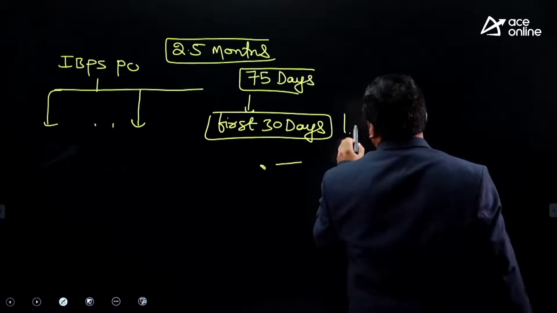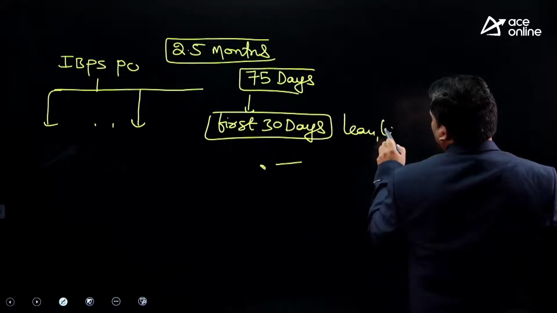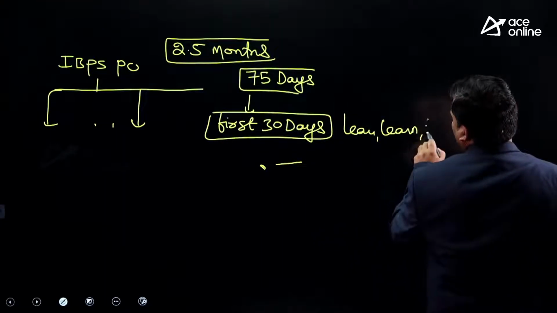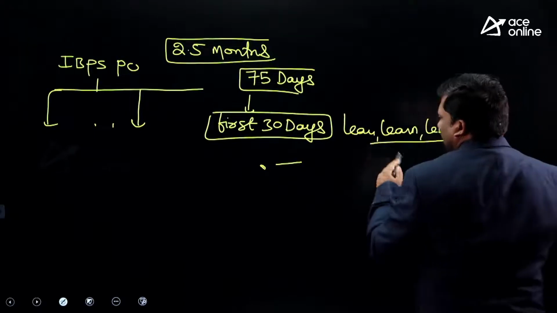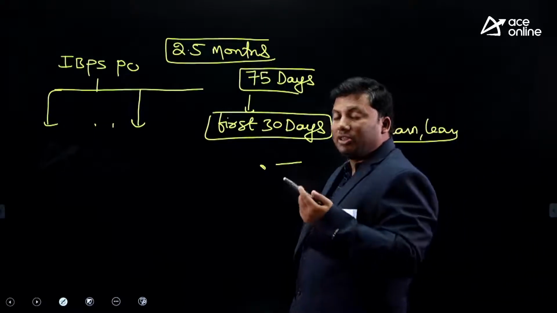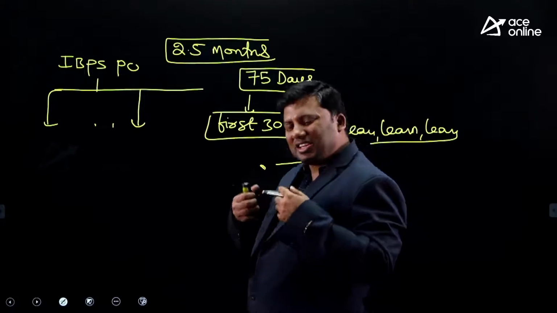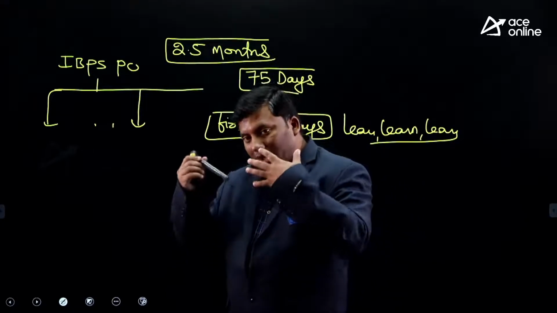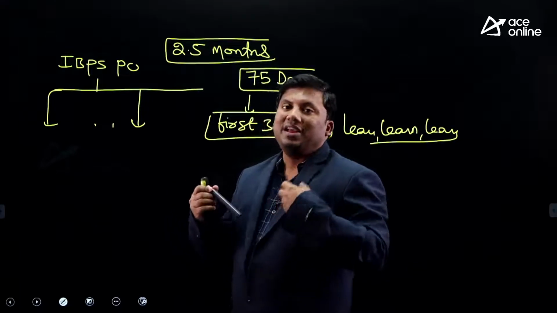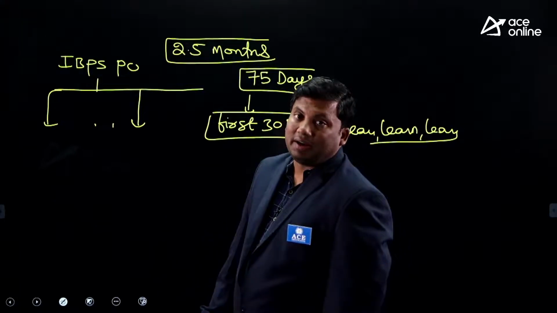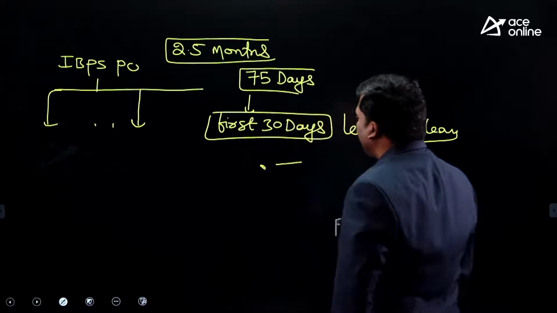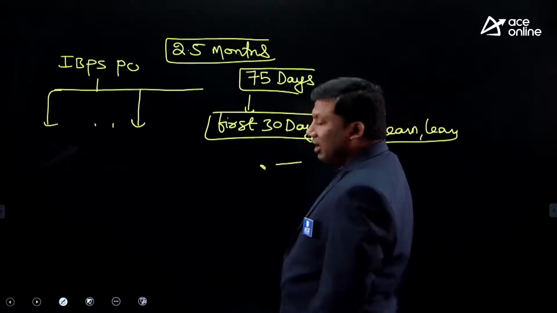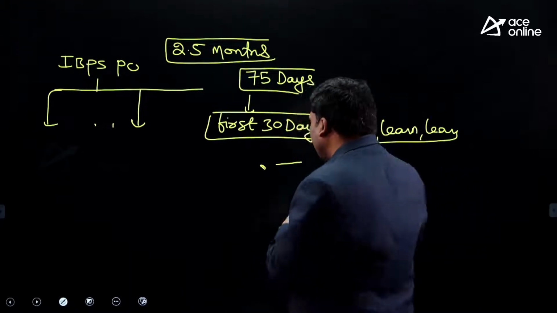Whatever you are not good at, learn. Suppose you are not good in blood relations, learn it. You are not good in arithmetic, learn. Learning is not just going through the basic formulas. What you can do is go through the smarter techniques of solving a problem. First 30 days, learn.